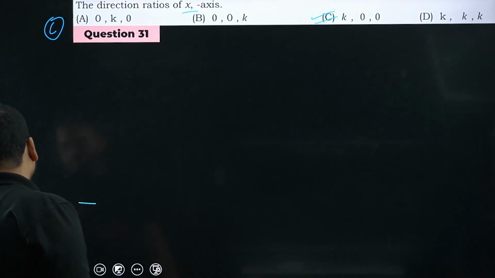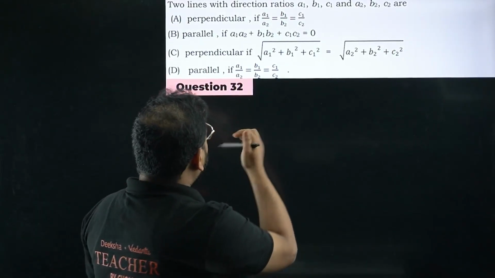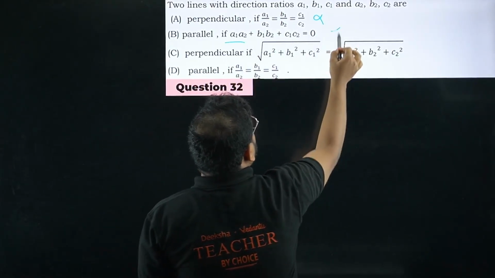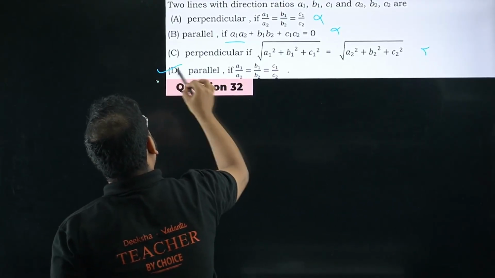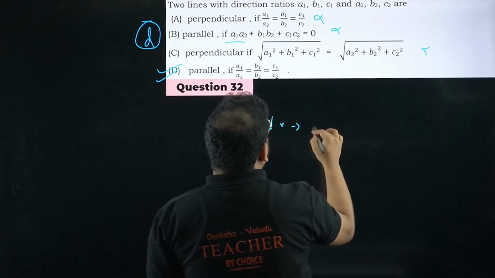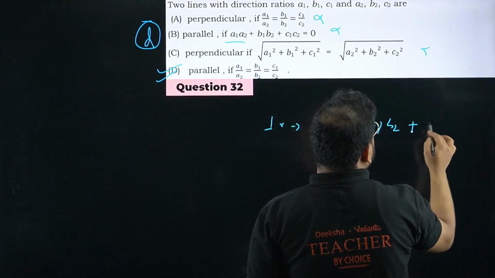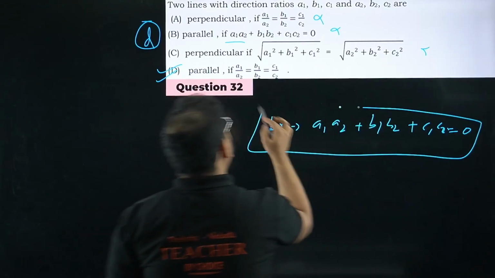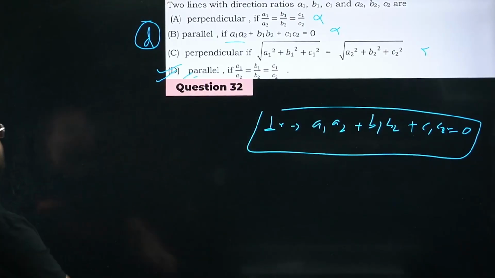32 now. Two lines with direction ratios A1, B1, C1. Perpendicular is incorrect here, this is wrong. So perpendicular should be this option actually. This parallel option is also wrong. Not necessary. This is correct. Option D is correct. You know the condition, no? Parallel is this and perpendicular is this. A1A2 plus B1B2 plus C1C2 should be equal to 0 for perpendicular. For parallel, this is true. So the answer is option number D for question number 32.